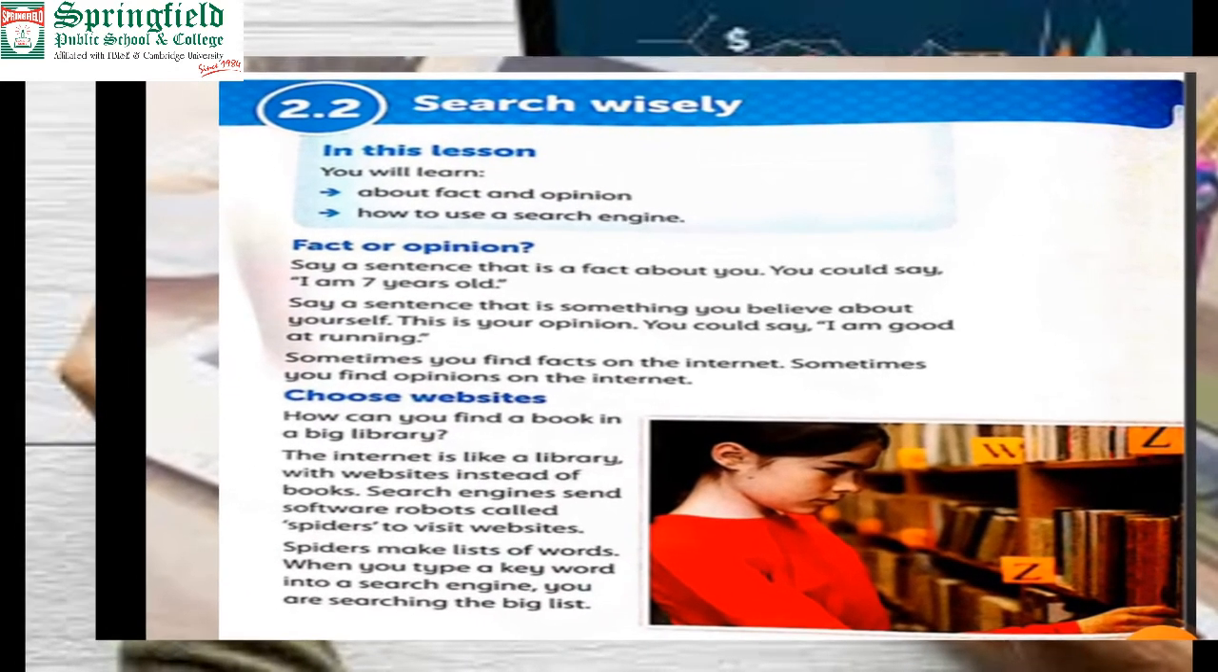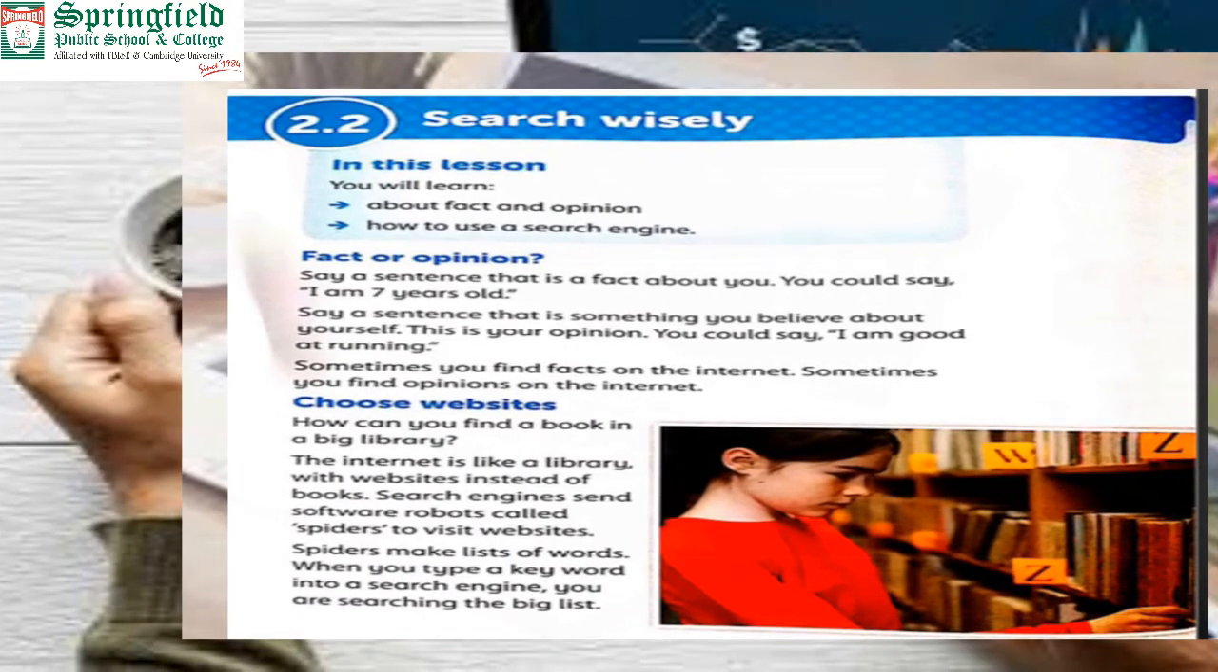Okay, now 2.2 is search wisely. How can we search wisely? Okay, facts or opinion. In this we will read about the information which is available on the net. A fact is reality, something which exists in this world. And an opinion is, for example, my opinion that grade 2 is a very intelligent class, that they pick up whatever I tell them.